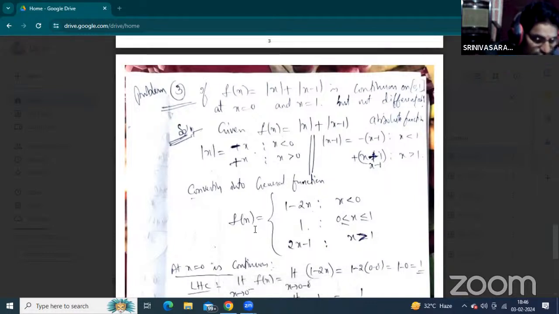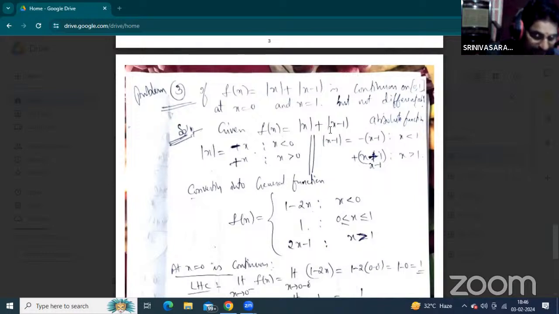Now, converting into the general function, f of x equal to mod x equal to minus x, and mod x minus 1 equal to minus of x minus 1. So minus x and minus of x minus 1 gives 1 minus 2x. Next, for x greater than 0 but less than 1, mod x equals plus x and mod x minus 1 is minus of x minus 1.